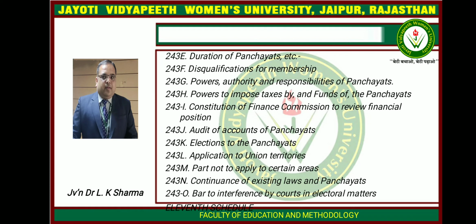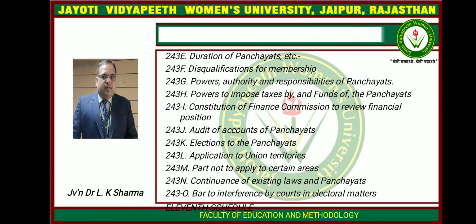First one, agriculture, including agriculture extension, land improvement, implementation of land reforms, land consolidation and soil conservation, minor irrigation, water management and watershed development, animal husbandry, dairying and poultry, fisheries, social forestry and farm forestry, minor forest produce, small scale industries including food processing industries, khadi, village and cottage industries, rural housing, drinking water, fuel and fodder, roads, culverts, bridges, ferries, waterways and other means of communication, rural electrification including distribution of electricity, non-conventional energy sources, poverty alleviation programme,